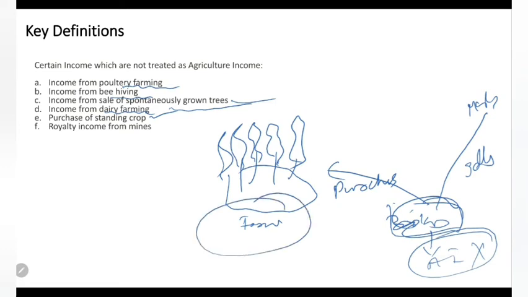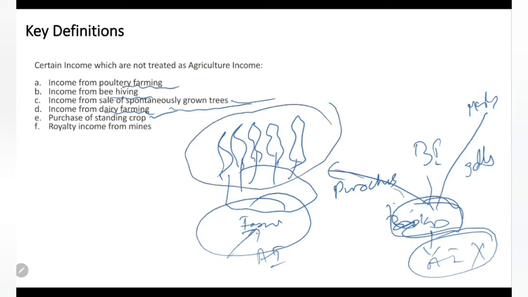The income of a farmer, for him it is agriculture income, but for the broker, if he purchases a standing crop and sells it, it is not agriculture income. Clear? This is normal business income for him. So buying a standing crop is not agriculture income.